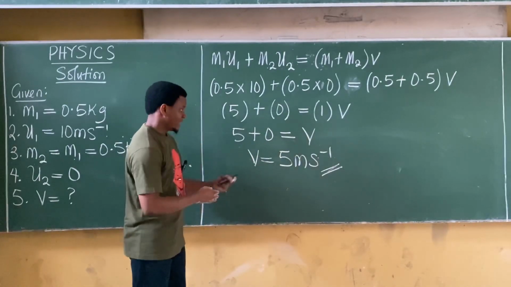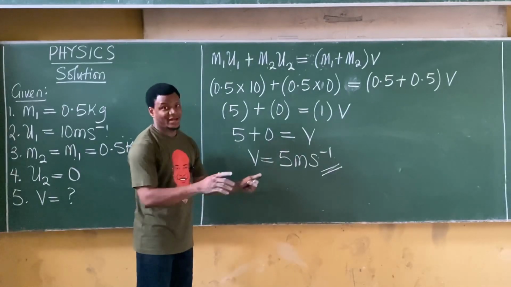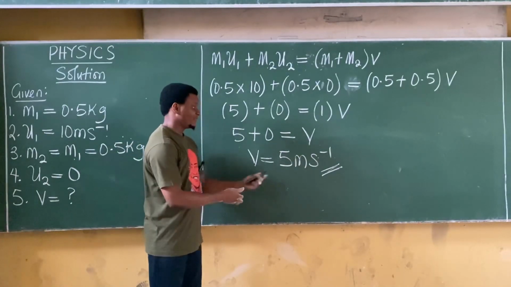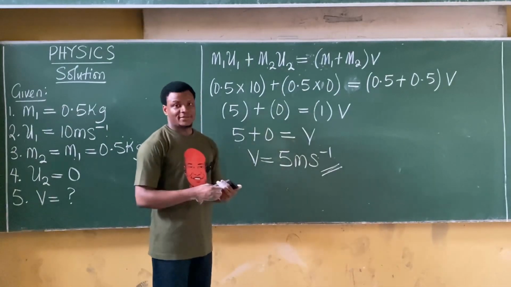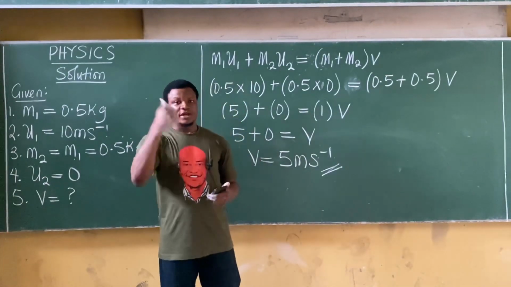So basically, this is how you solve this question. So it means that they move together with a common velocity, and that common velocity is actually 5 meter per second.